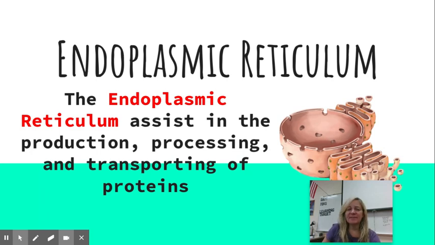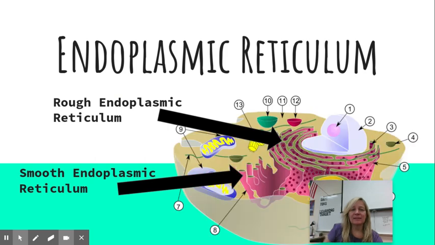Endoplasmic reticulum. All right, so there are two types of endoplasmic reticulum, but what do they do? They transport things. They move the proteins along. So it's like the highway, your road. How do you get to the grocery store, to your house and back? How do you go to school? Mostly roads. All right, so there are two different types, like I said.